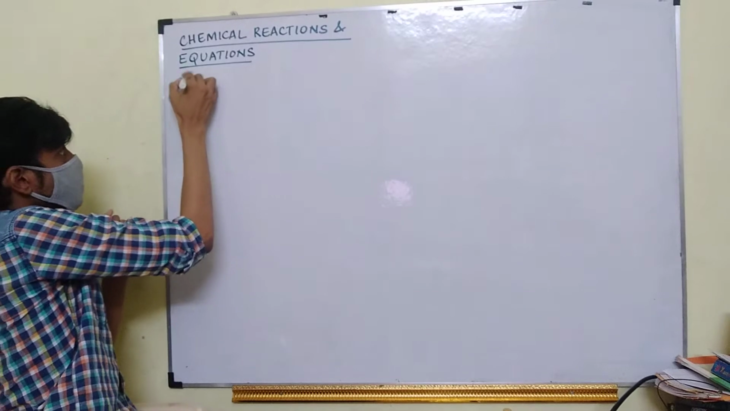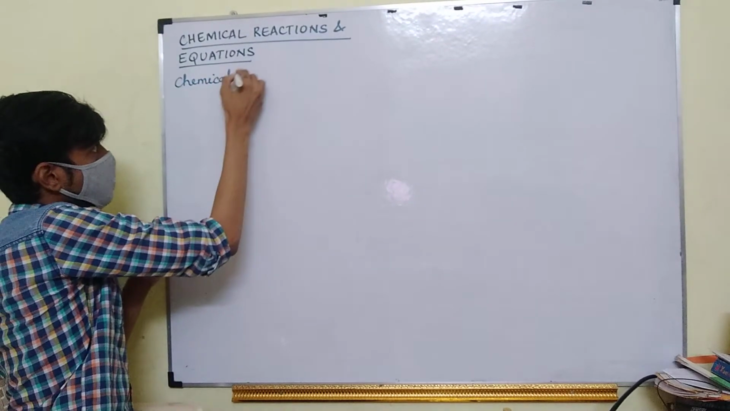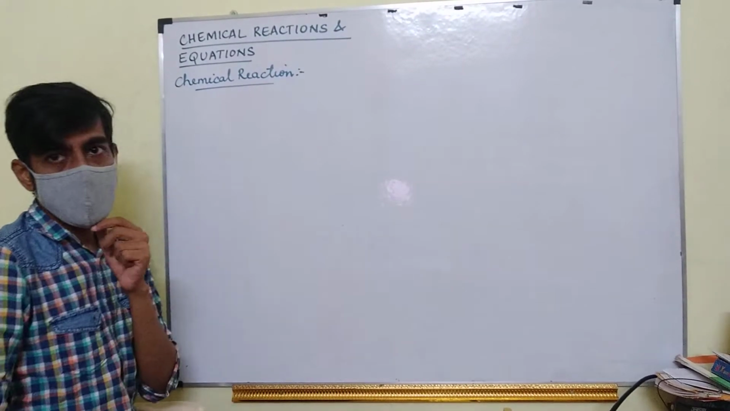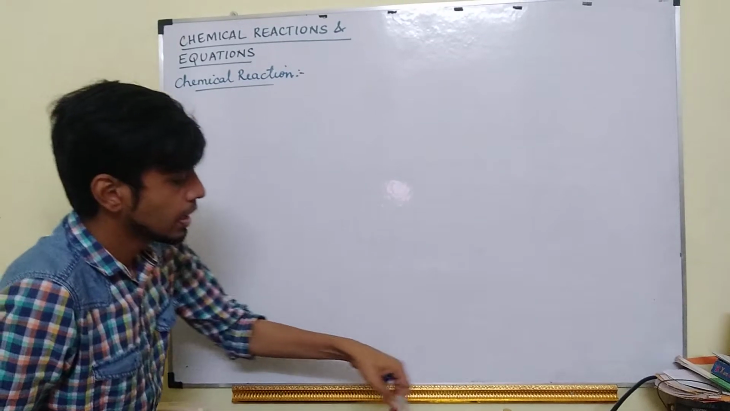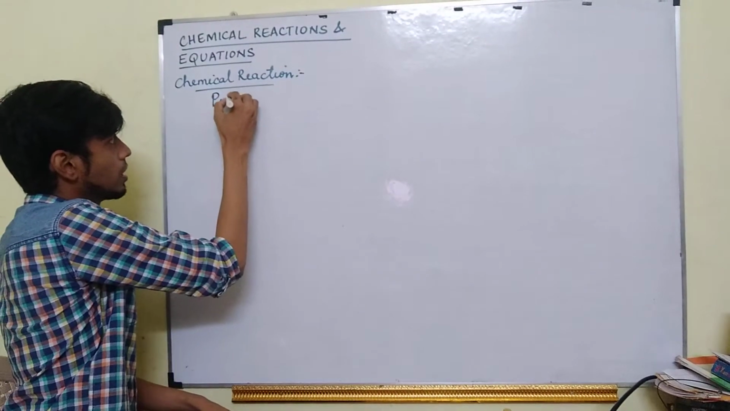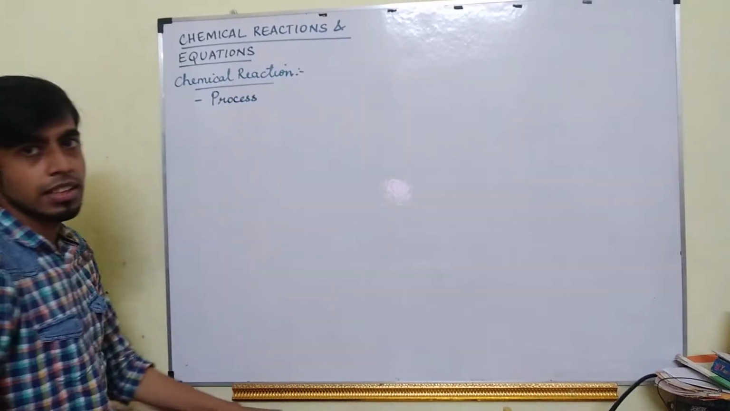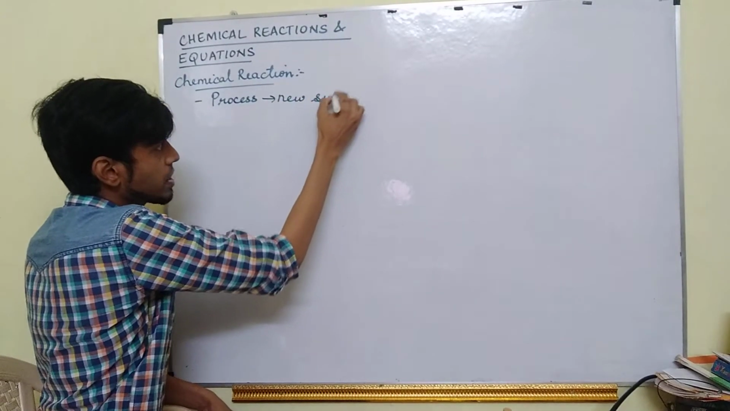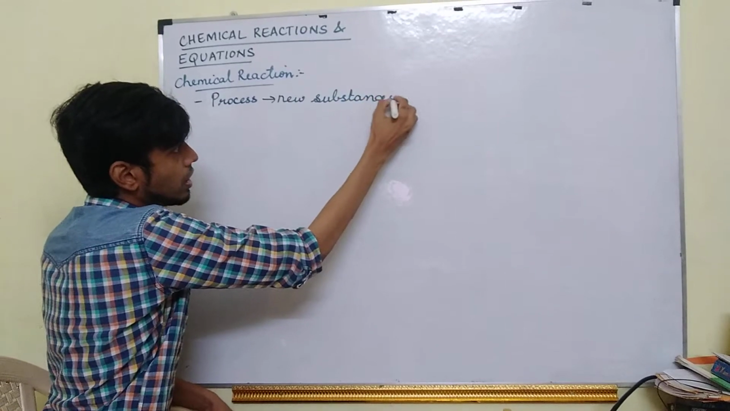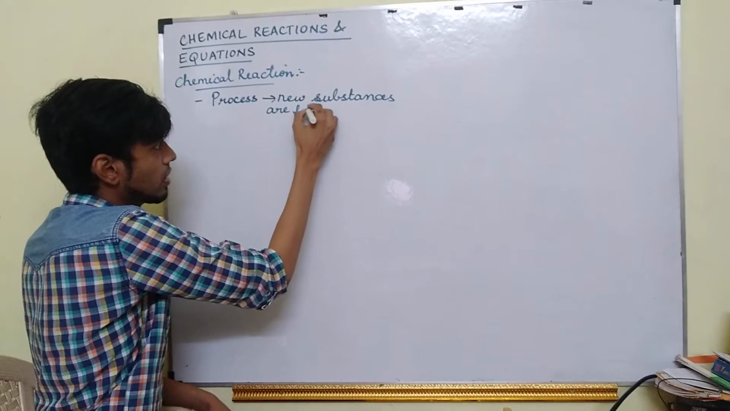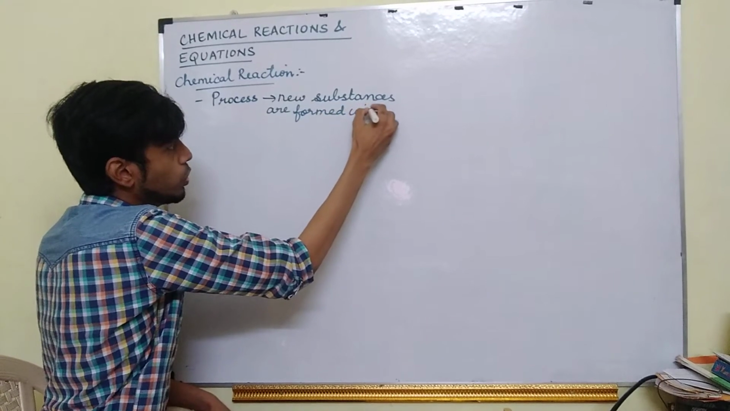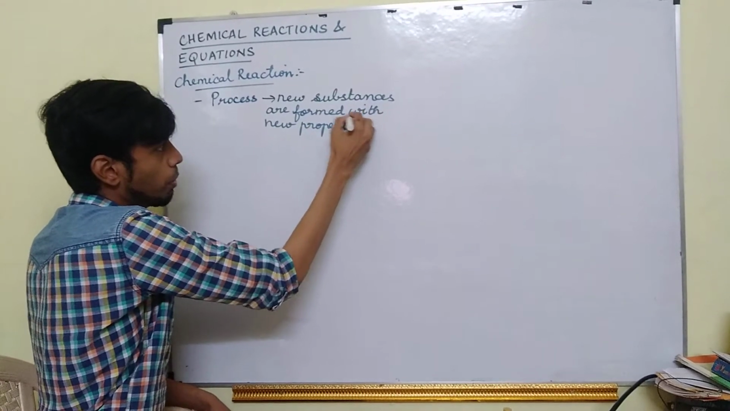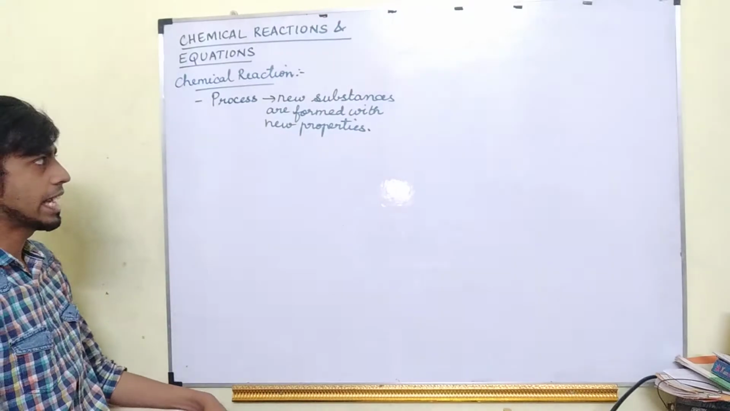Okay, so first we will revise what is a chemical reaction. A chemical reaction is a process. In this process, new substances are formed with new properties. So it is called a chemical reaction.